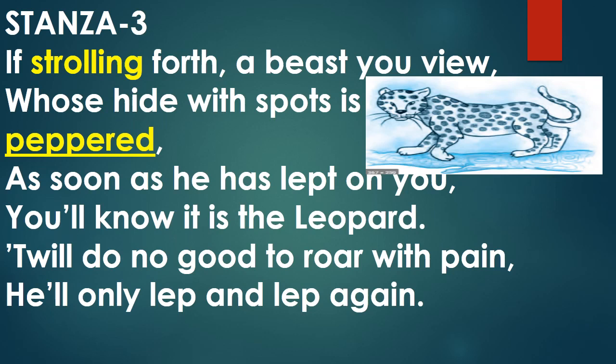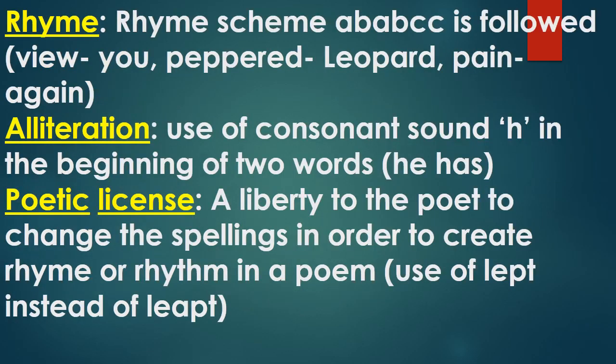Now let us move to the literary devices. First of all, rhyming scheme. It is A, B, A, B, C, C. And rhyming words are view, you, peppered, leopard, pain, again. Alliteration once again, use of consonant sound h in the beginning of two words, he has.